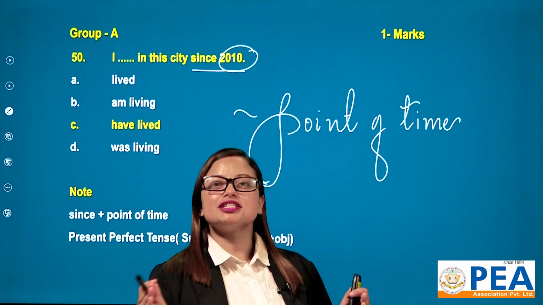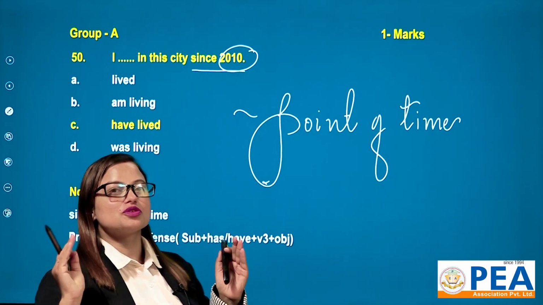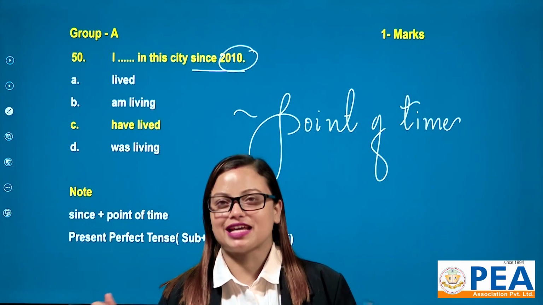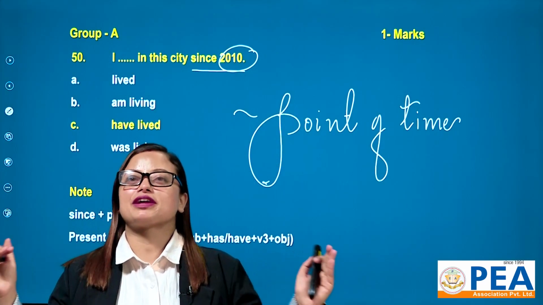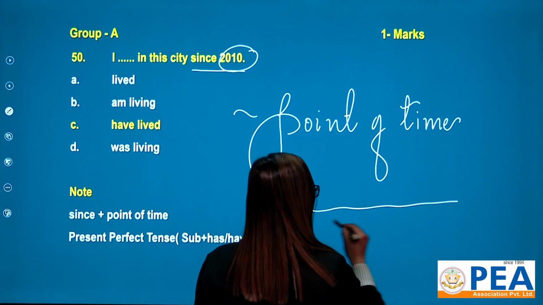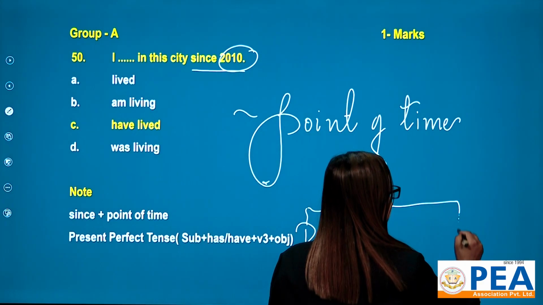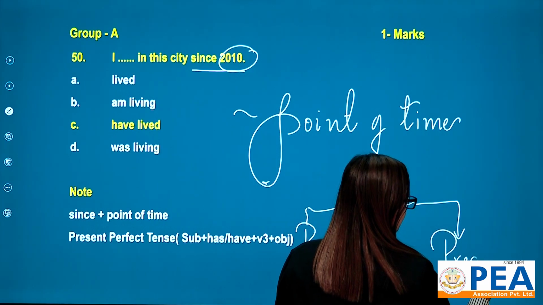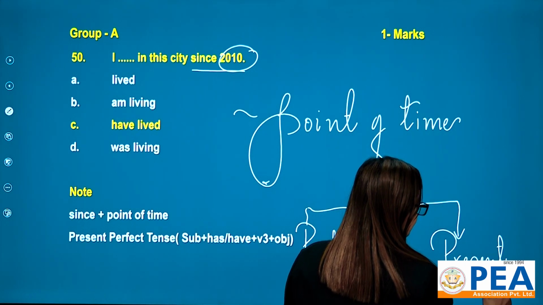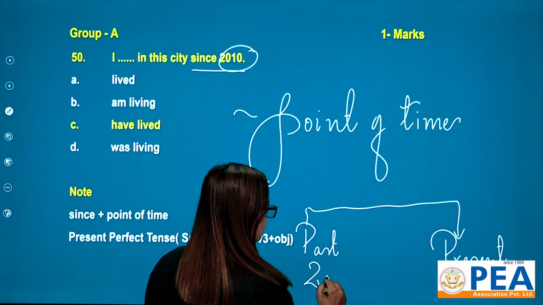Whenever there is since plus point of time, then you need to go for the implication of present perfect tense, because present perfect means it has the fusion of this time frame. One is past and another is present. Present, we are in 2025, and the question is talking about 2010.